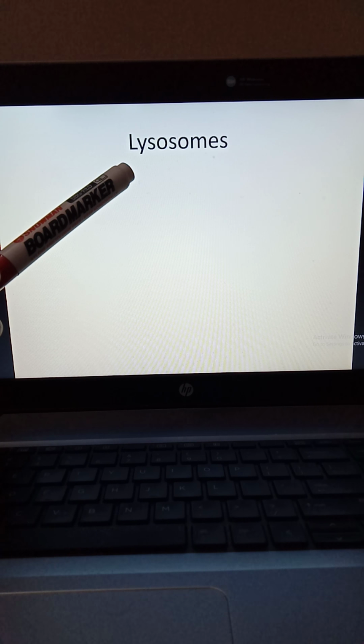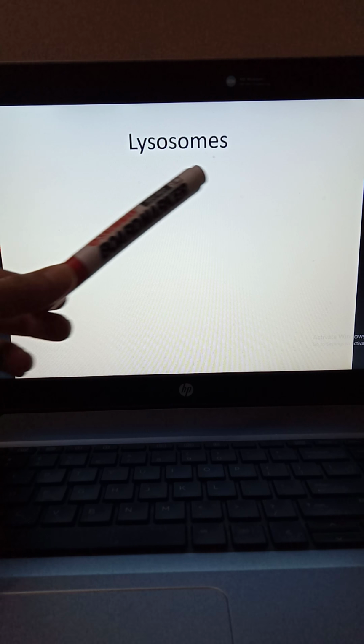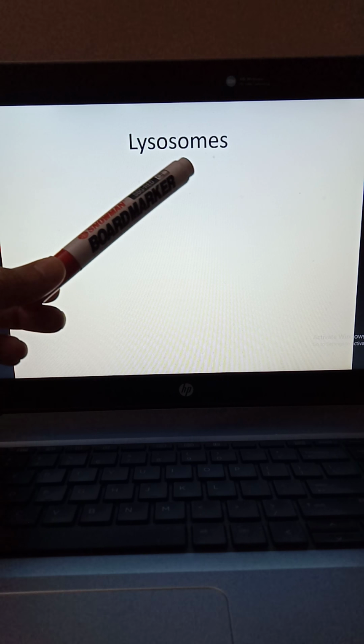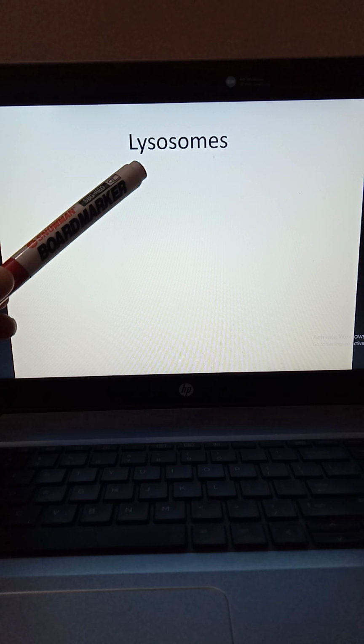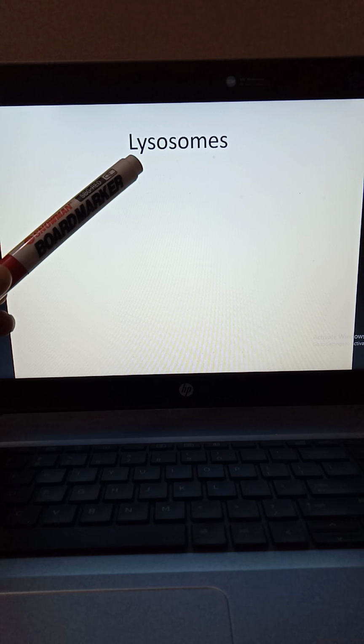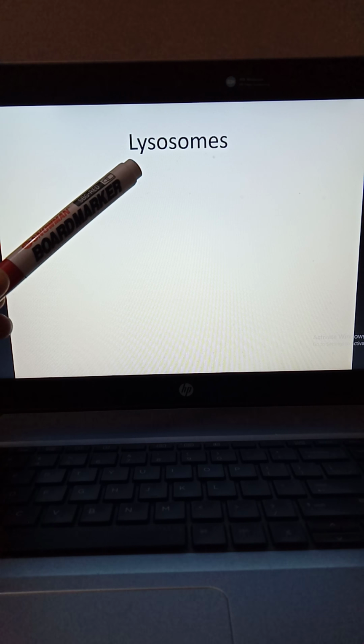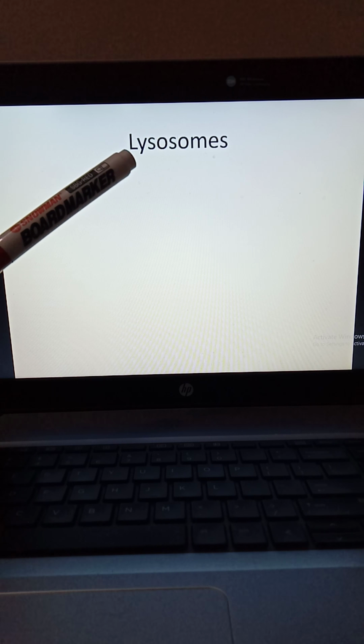Lysis means to break. So these are structures in which there are chemicals that have the capability to break down something.